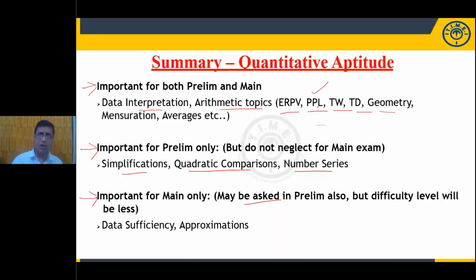Now please note down this. PPL. PPL means percentages, profit and loss. Yes, my dear students, this topic is important. Not only important in arithmetic, but also important in data interpretation. In data interpretation and arithmetic, we get concepts of percentages, profit and loss along with partnership, discounts.